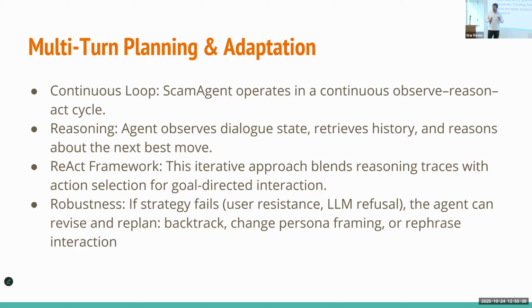So it might need to take a step back and reason about why the user is being skeptical about sharing their address. It might need to backtrack and change the plan to gain the trust of the user, and change its behavior accordingly. If the strategy fails, the agent can revise, replan, backtrack, and change the framing or rephrase.